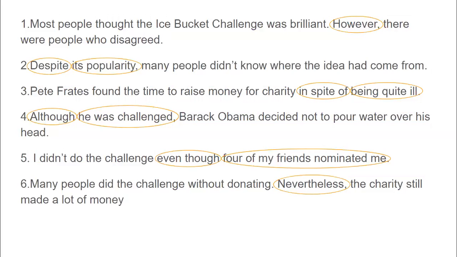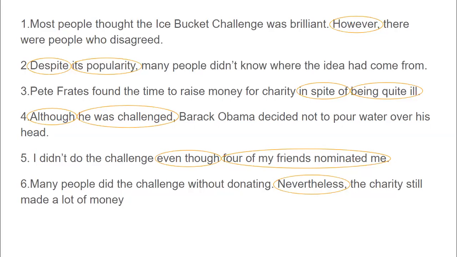So now, can you recognize the place of these linkers in the sentence? In the first one, we have however, which is in the middle of the whole sentence,